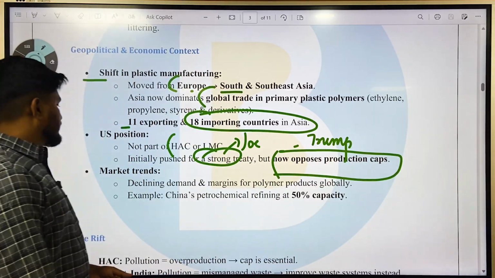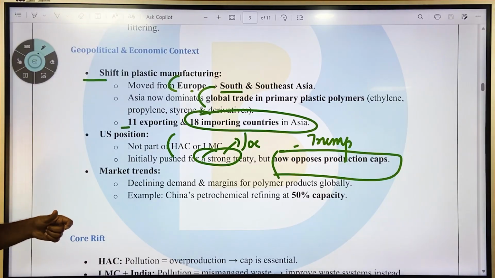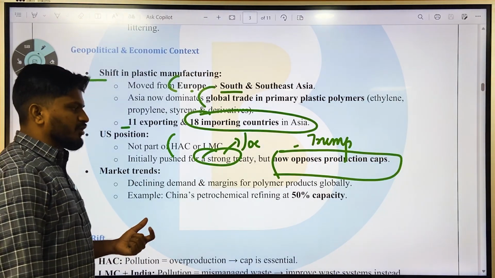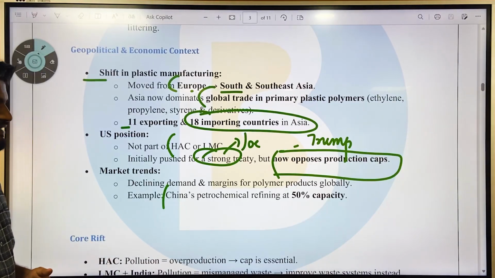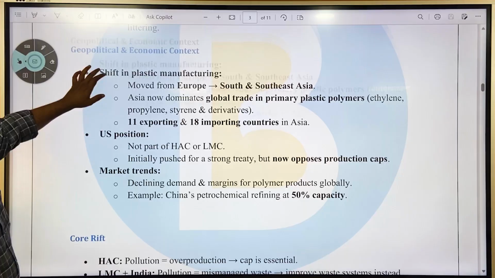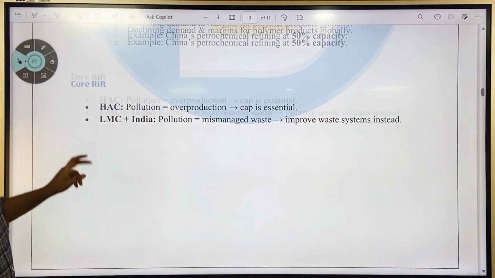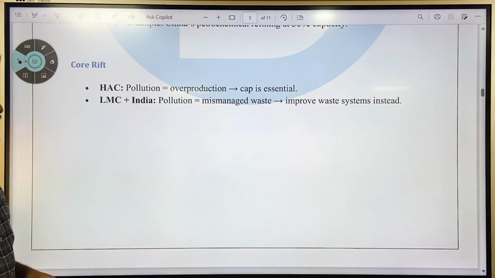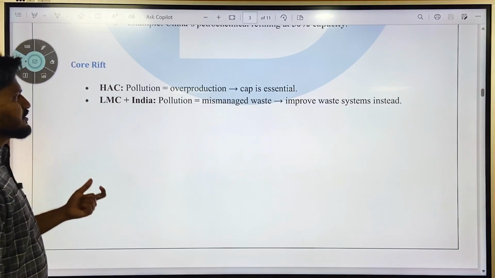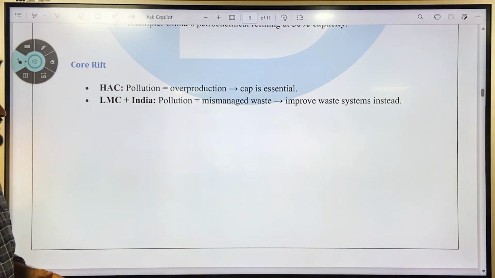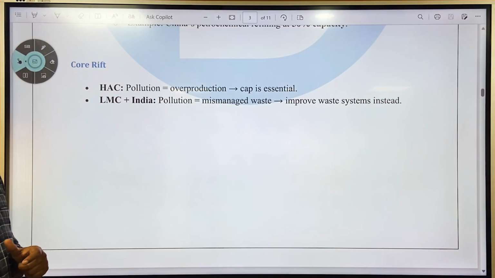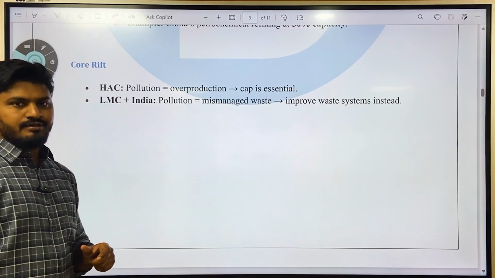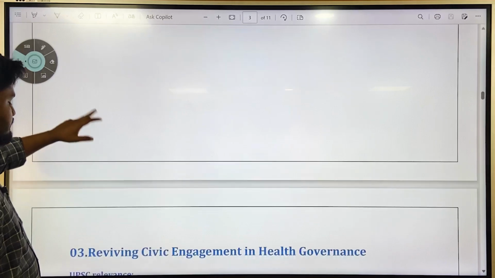Okay. Next, the market trends: declining demand and margins for polymer products globally. For example, China's petrochemical refining is at only 50% capacity. So in the global trends, these are the important trends. The core rift is already discussed. According to the High Ambition Coalition, pollution is equal to overproduction, so a cap is essential. According to the Like-Minded Countries, pollution is equal to mismanaged waste, so improving the waste removal system is important.